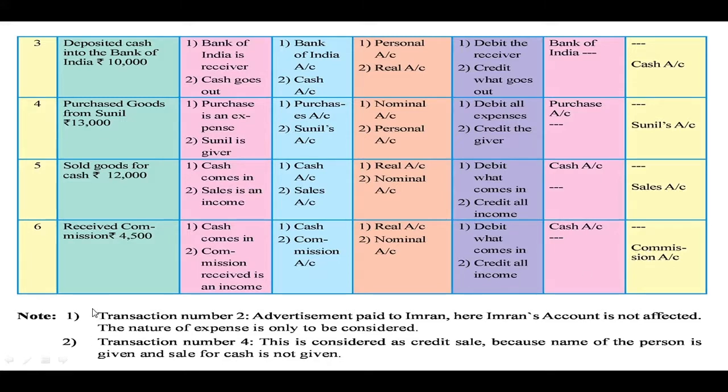So here they have given the notes for transaction number 2, that is advertisement paid to Imran. Here Imran's account is not affected because cash goes out of the business and it is an expenditure. And transaction number 4, this is considered as credit purchase. There is a printing error. Here goods are purchased, so it is actually a credit purchase because here it is not mentioned whether the cash is given or not. So in this way you have to pass the journal entries.